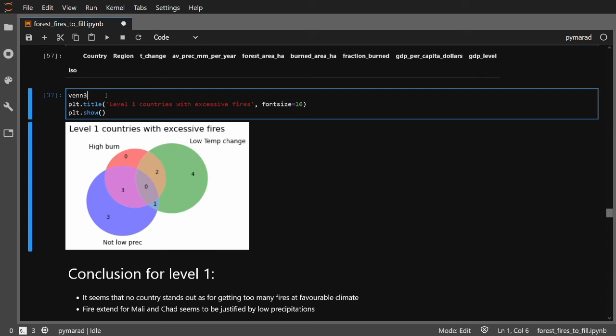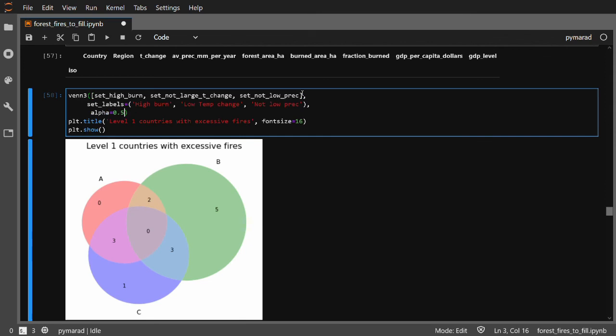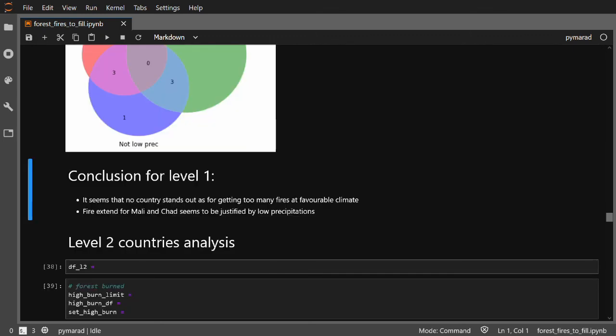The method was called Venn3, and as a required argument it has a list of sets we want to actually plot. So set was called high burn, first one, second one set of not large temperature change, third one set not low precipitations. We can run the cell and we get pretty decent output, just the sets are named ABC, so we can add, as I had before, labels and some alpha level. The intersection of 3 sets confirms our original solution, that it seems that no country really stands out, and highly burned areas in Mali and Chad can be justified by low precipitations.